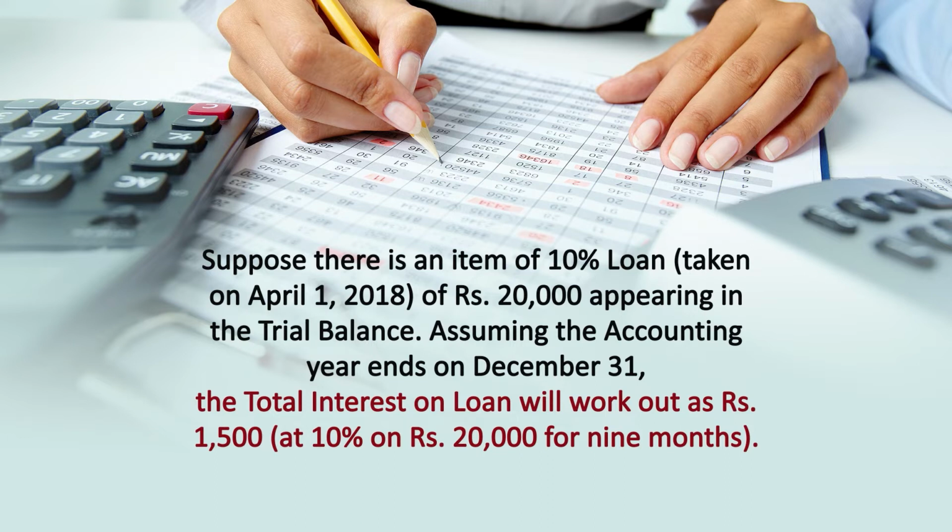This is the period of 12 months. So, here since we have taken a loan on 1st of April 2018, therefore the loan has been taken after 3 months. So, therefore, in the current financial year we will provide the interest on loan for 9 months, which works out to be 1500 rupees at the rate of 10% on the amount of rupees 20,000.